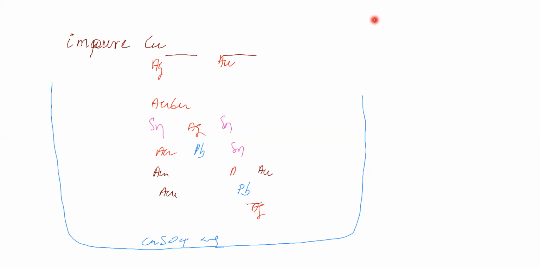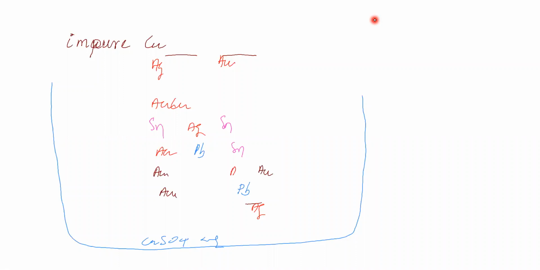Now do you think that these will fall down from the anode, or will they remain in the anode? They will remain in the anode itself, like the anode rod we took. Will it stay like the anode rod, or fall down into the electrolytic solution? It will fall down into the electrolytic solution, deposit and settle down.